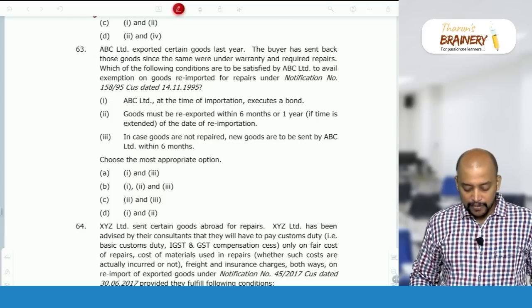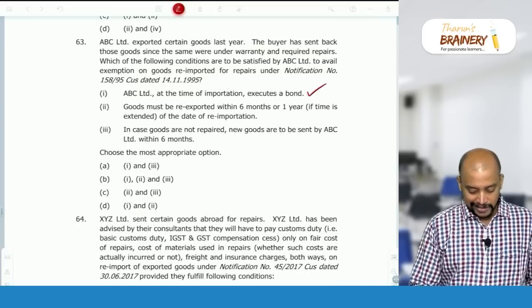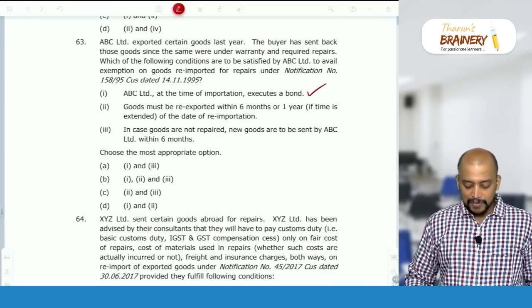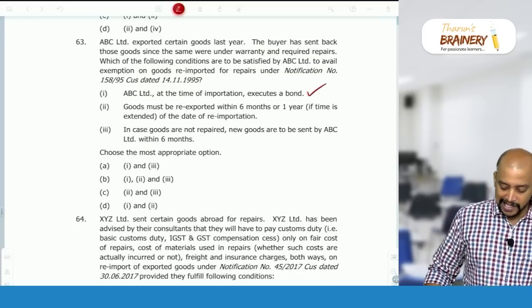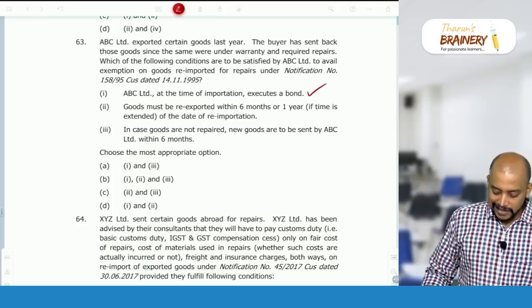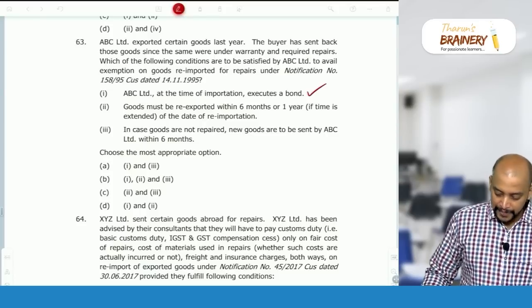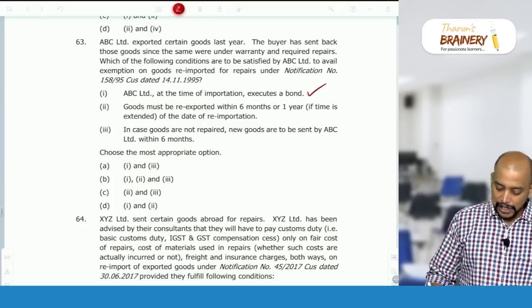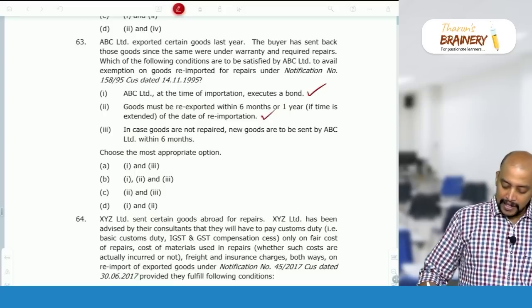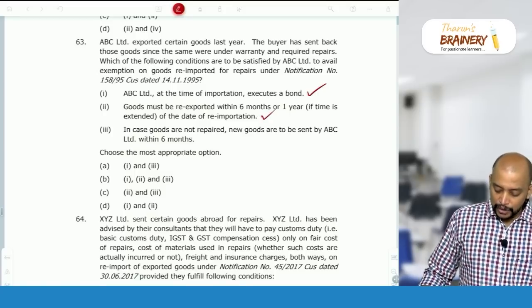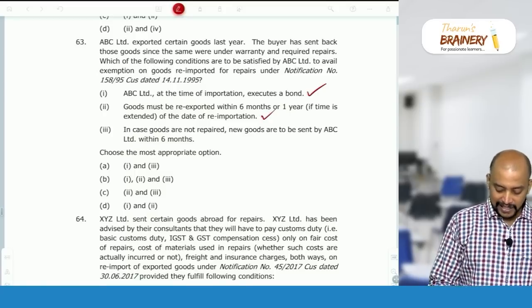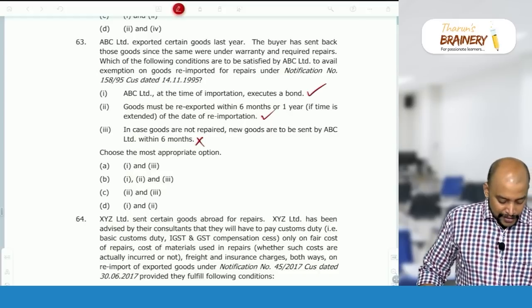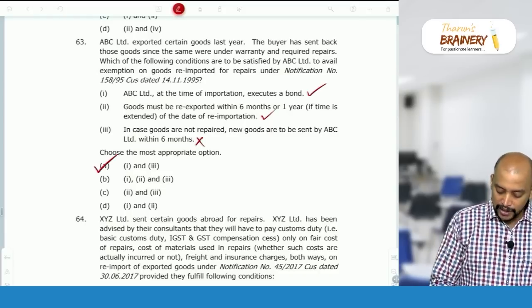ABC Limited at the time of importation executes an undertaking, yes, this is one of the conditions. Goods must be re-exported within 6 months or 1 year. So if the time is extended from the date of exportation, yes, this is also one of the conditions. If the goods are not repaired, new goods are to be sent by ABC Limited within 6 months. No, this is not a condition. So for 63, it is 1 and 2.